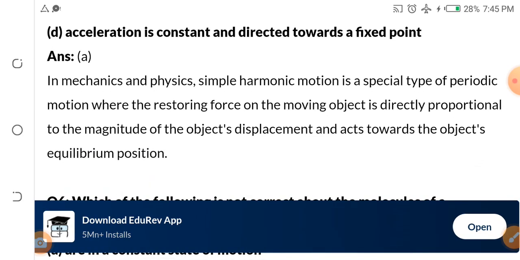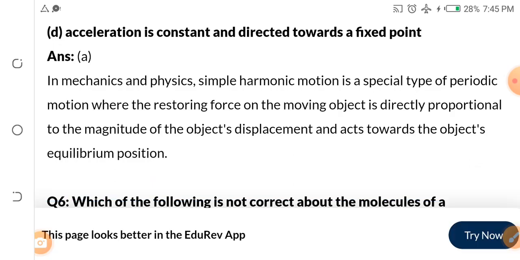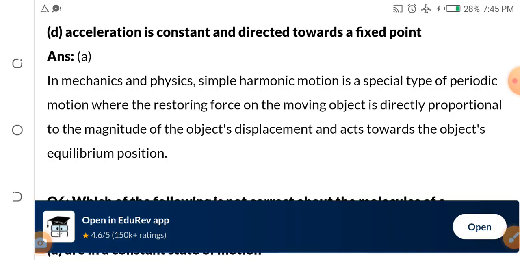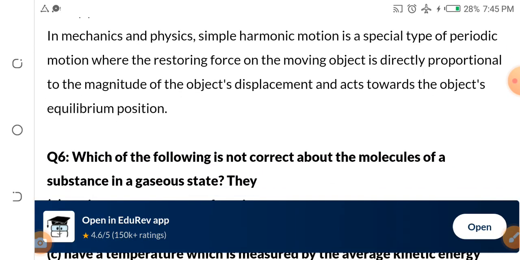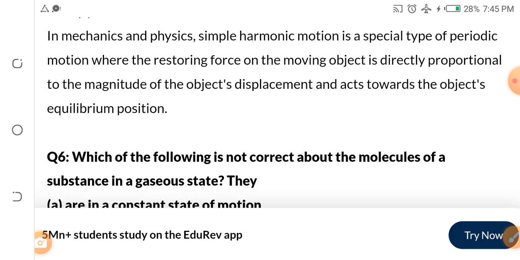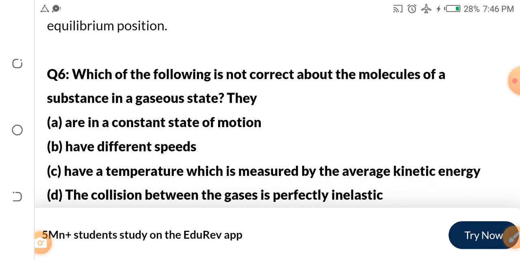In mechanics and physics, simple harmonic motion is a special type of periodic motion where the restoring force on the moving object is directly proportional to the magnitude of the object's displacement and acts towards its equilibrium position. I want you to take this thing slowly. That's why I left it on the screen for you for some time. Read it out. Simple harmonic motion is a special type of periodic motion where the restoring force on the moving object is directly proportional to the magnitude of the object's displacement and acts towards the object's equilibrium position.